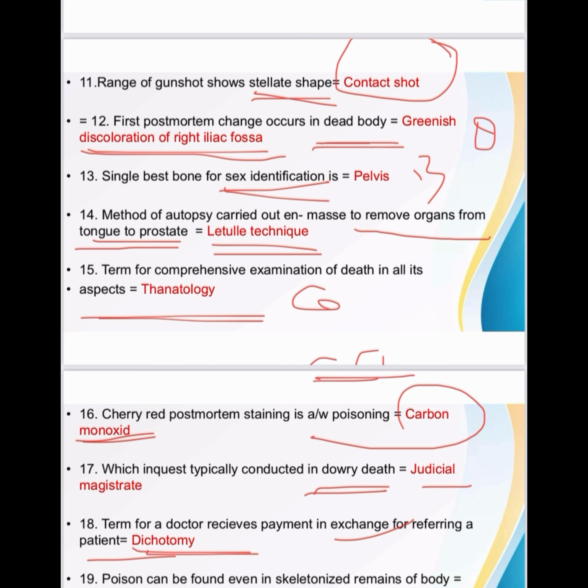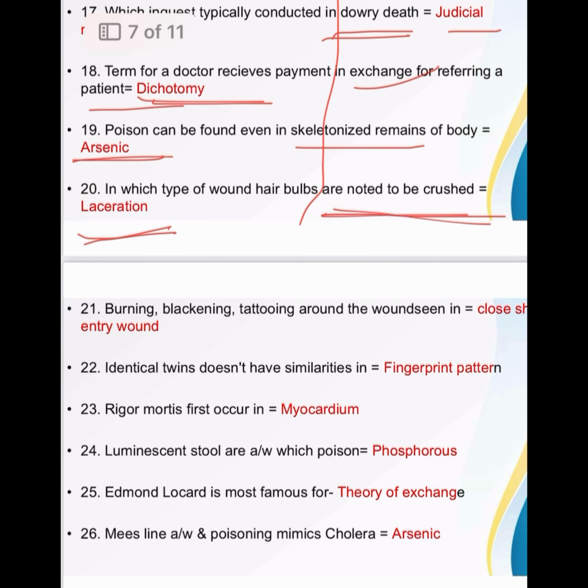Poison which can be found in skeletonized remains is arsenic. In which type of wound are hair bulbs noted to be crushed? That is laceration. Then burning, blackening, tattooing around the wound is seen in close shot entry wound.